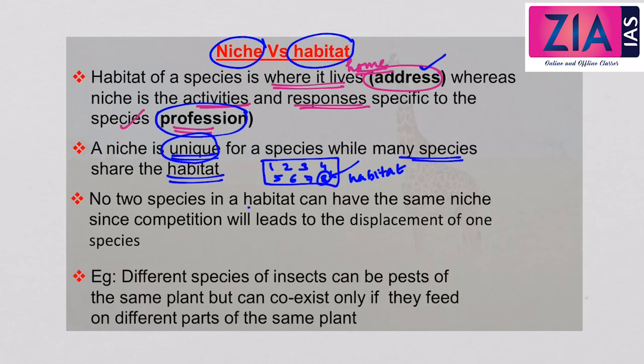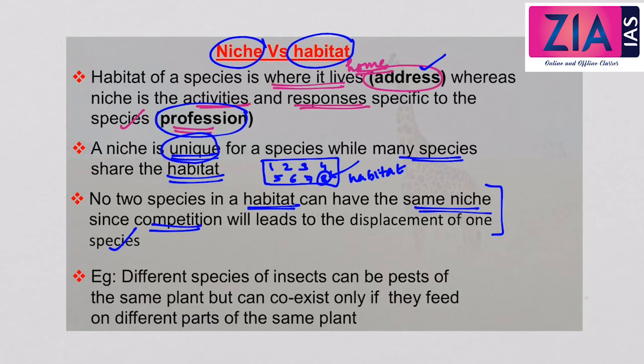And no two species in a habitat can have the same niche, since competition will lead to displacement of one species. So two species living in the same habitat will not have the same niche. They will not have the same functional role. If they have the same functional role, then one species will die because of the competition.